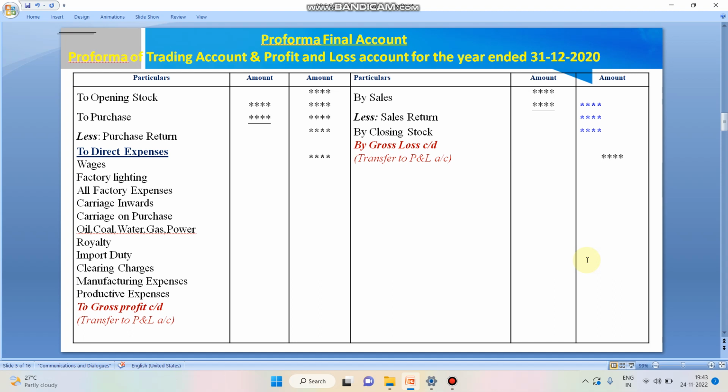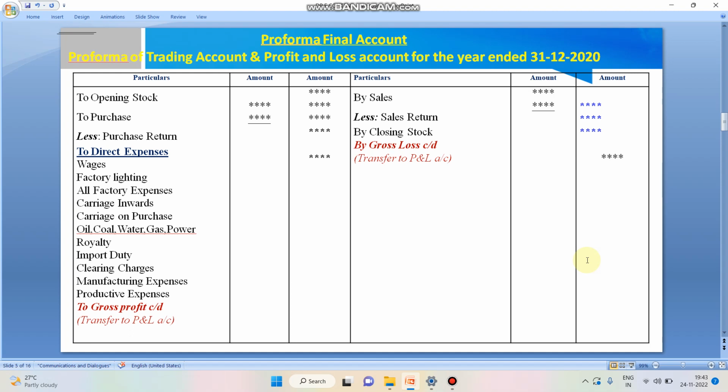Here, the trading account and profit and loss account, these two accounts are prepared together in a single account. First we are going to see the trading account pro forma. On the debit side: particulars, amount inner column, amount outer column. Similarly, on the credit side: particulars, amount inner column, amount outer column.